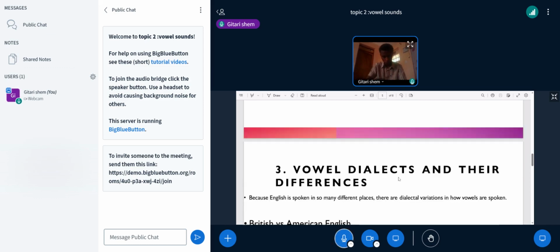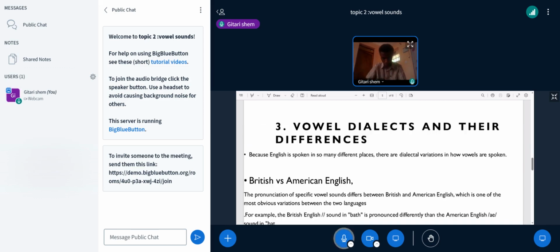I hope you have understood vowel dialects and their differences. Because English is spoken in so many different places, the dialect variation in how vowels are spoken is also different. This means that in different regions, how people pronounce their vowels is different.